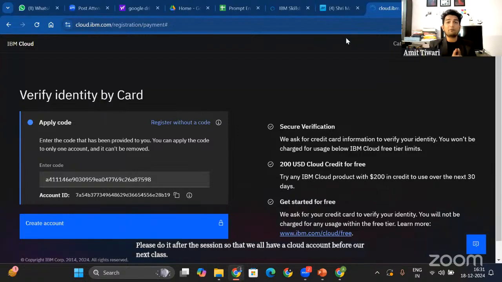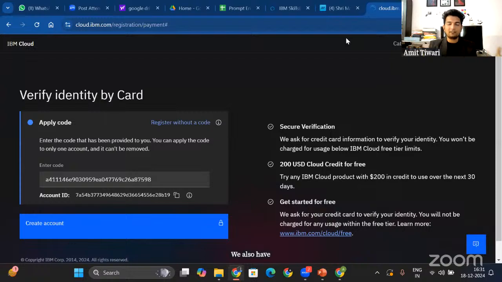All right. We also have today's class content to be taken care of. That's why I need you to do this after the masterclass. Okay. So I believe that a lot of the problem is because of this issue only, where your code is not being applied. So the workaround is you create an IBM Cloud account with your personal email ID and use the 32-digit code to create your account on IBM Cloud.